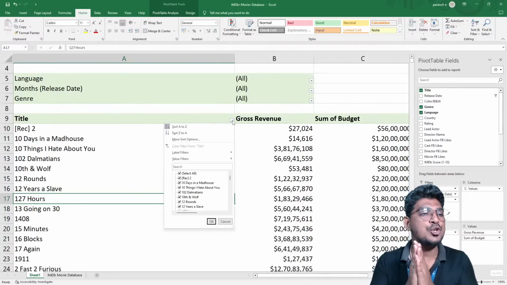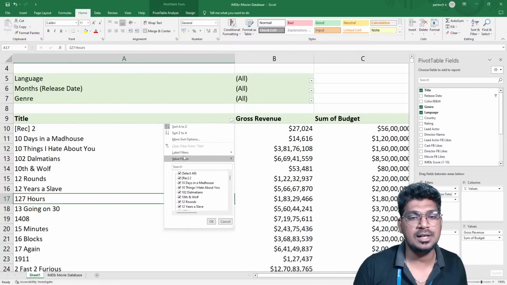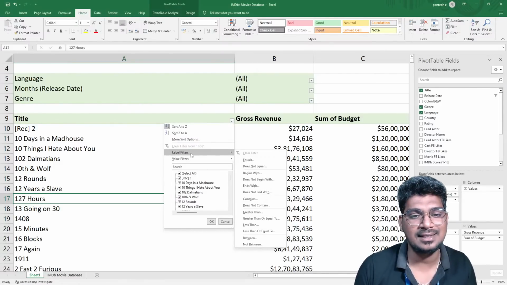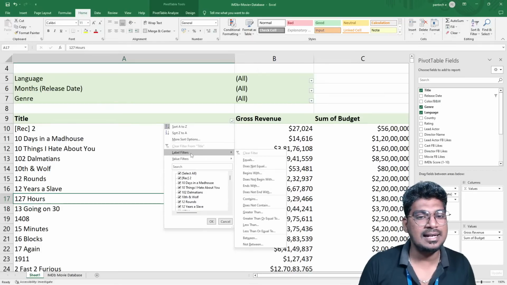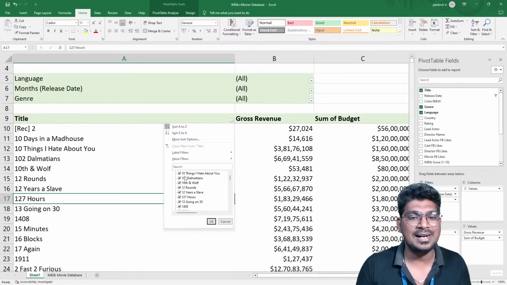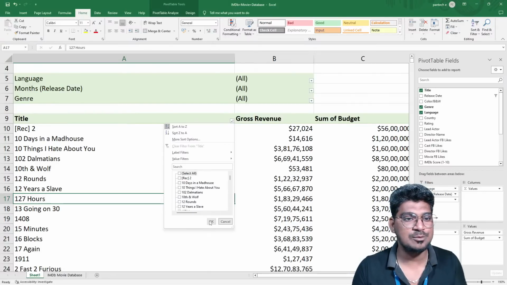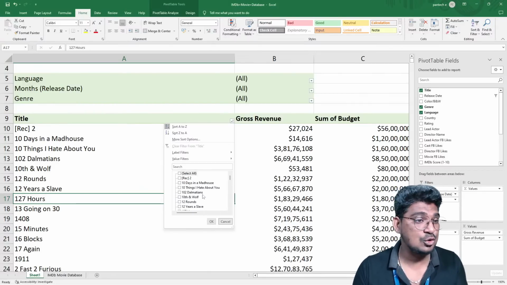But I am going to move to the label filter. What is that exactly? For this label filter, you have seen several options, that is the manual filtering. For example, you can see this select all option. It selects all the movie titles, and if you deselect all, there are no movies.